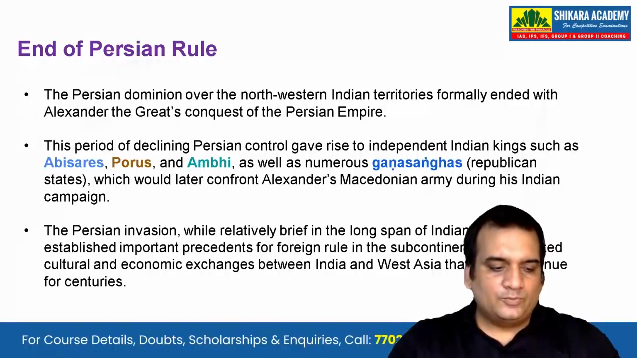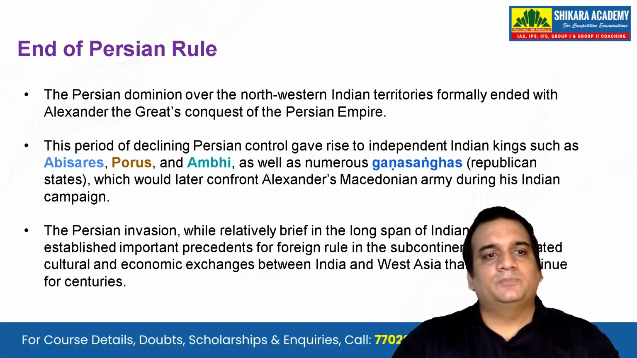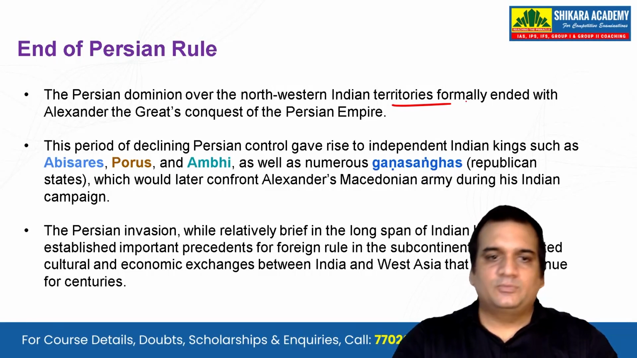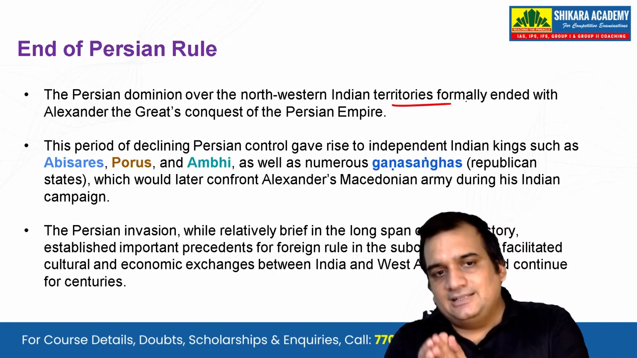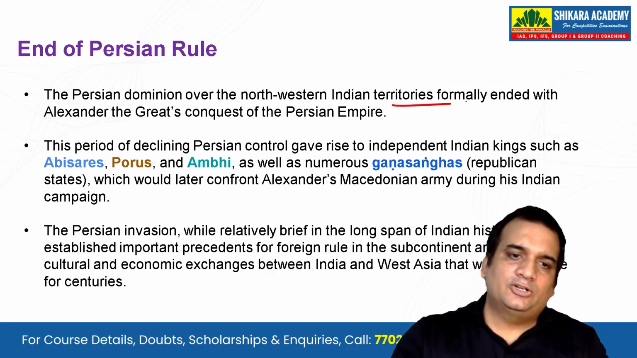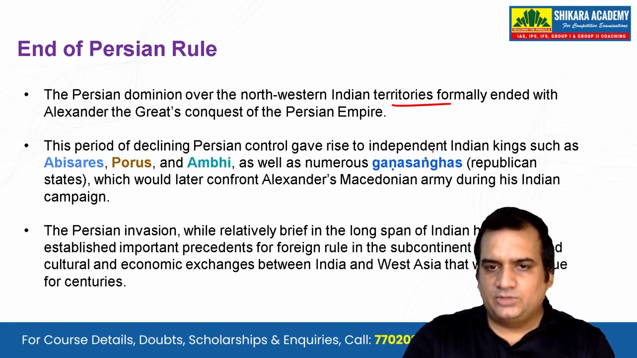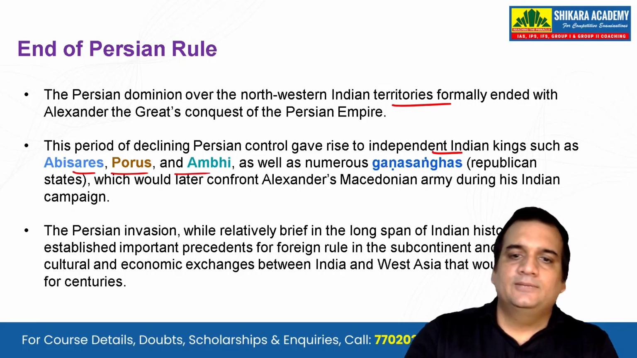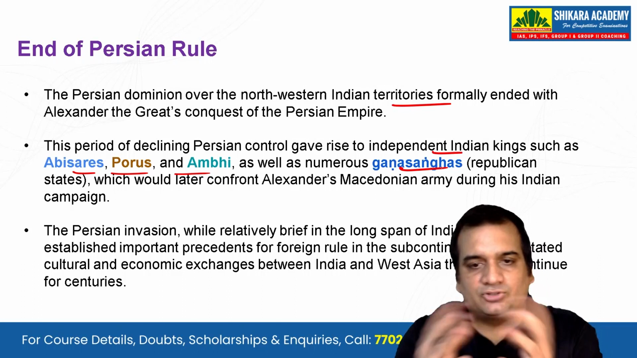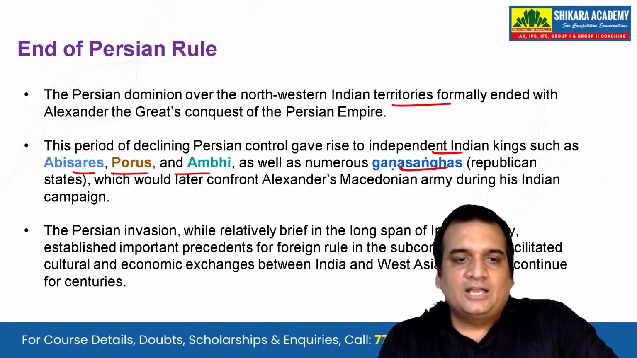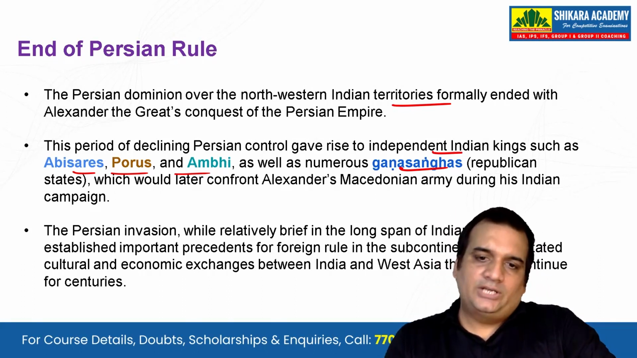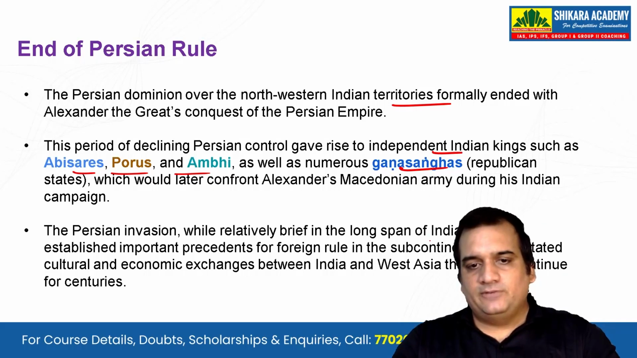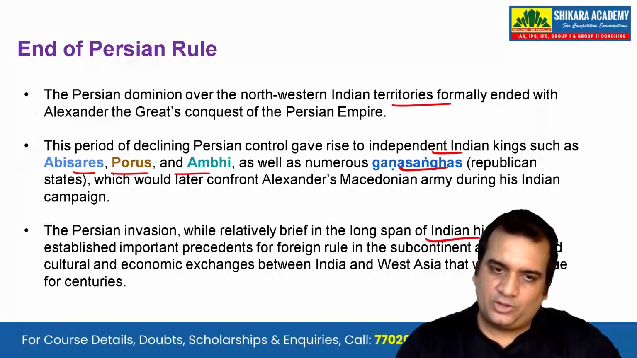Now, after that, we will see the end of the Persian rule. The Persian dominion over the northwestern Indian territories formally ended with Alexander the Great's conquest, and the period of declining Persian power gave rise to independent Indian kings, such as the Abhisaras, the Puru, and Ambhi. The Gana Sanghas, that is the Republican states, also gained power, and would later confront Alexander's Macedonian army during his Indian campaign. So the Persian invasion, while relatively brief in the long span of Indian history, established an important precedent.